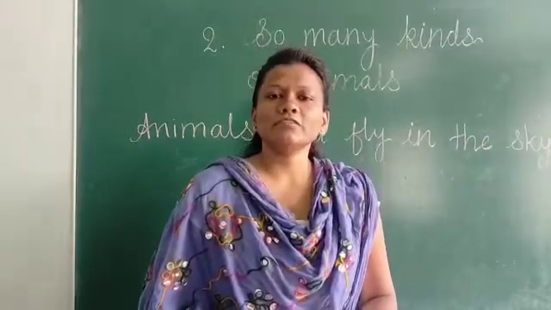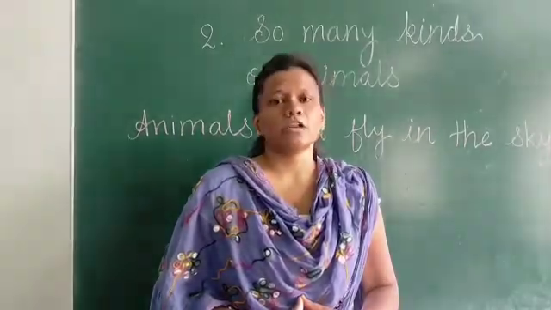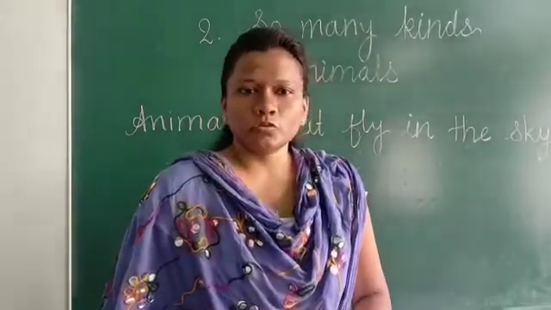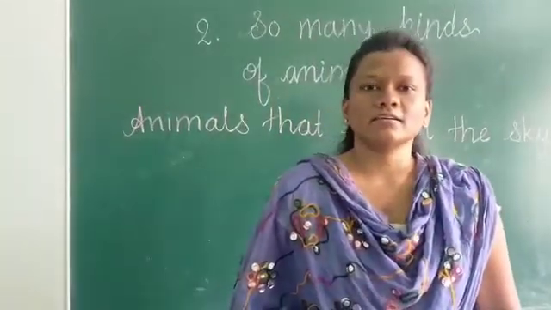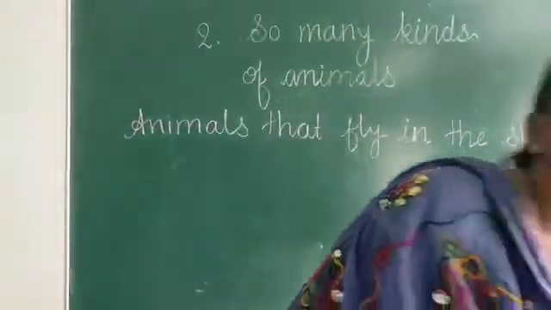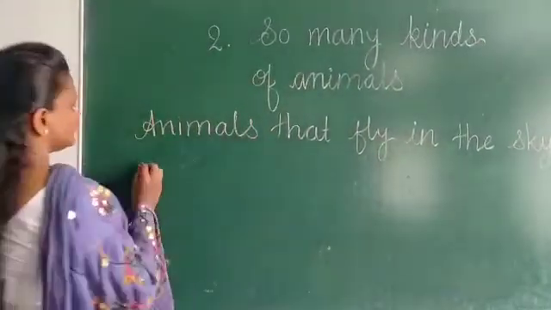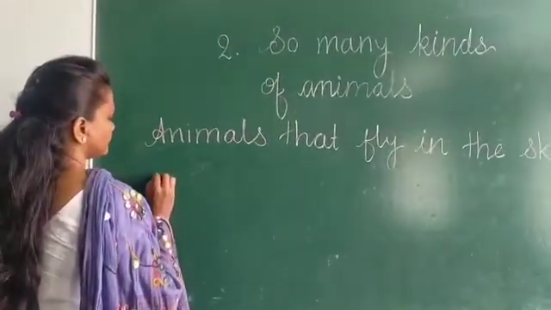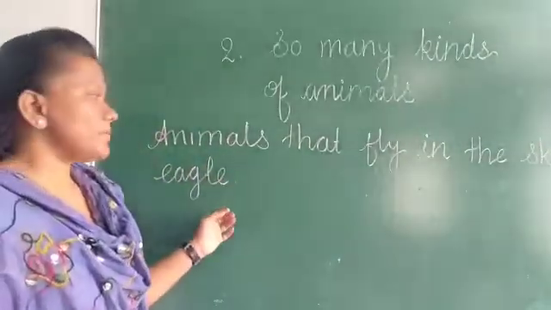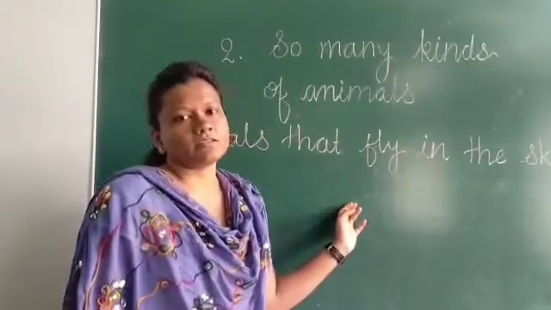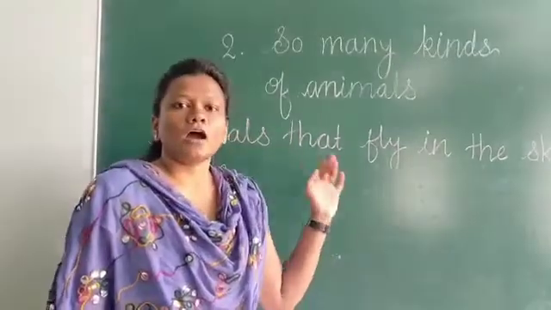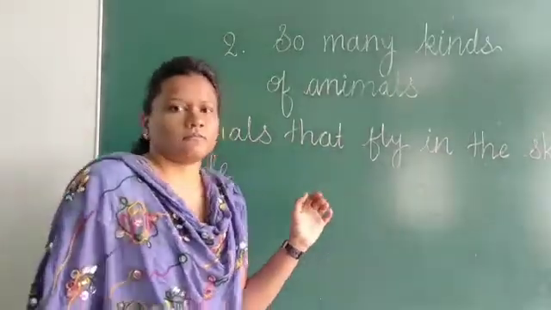Some animals live in water, some animals can live on land and some animals can fly in the sky. Do you know which animal can fly in the sky? Yes, there is an eagle. Eagle can fly in the sky. Eagle is the best example. Other animals, other birds, can also fly in the sky. But an eagle flies up in the sky, means high.